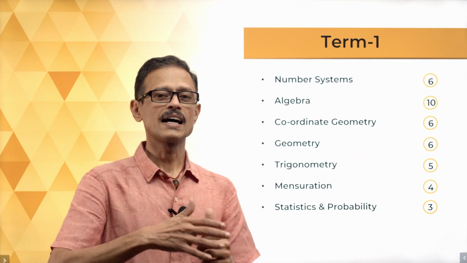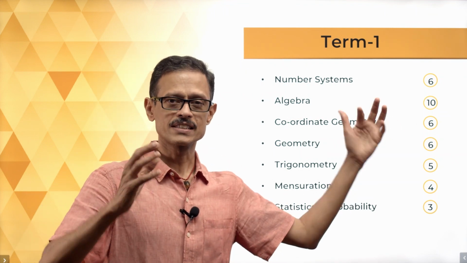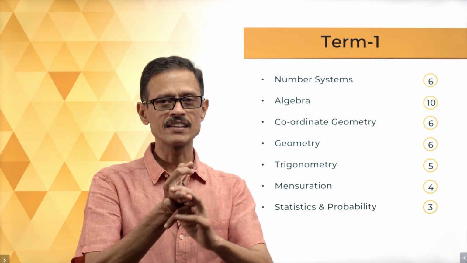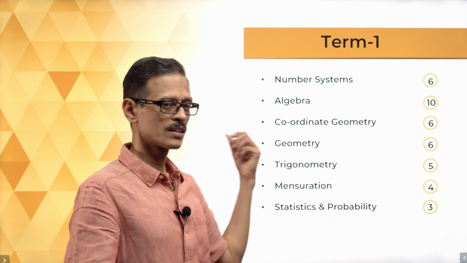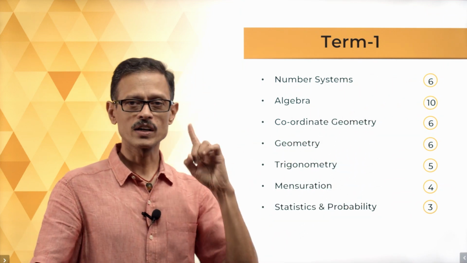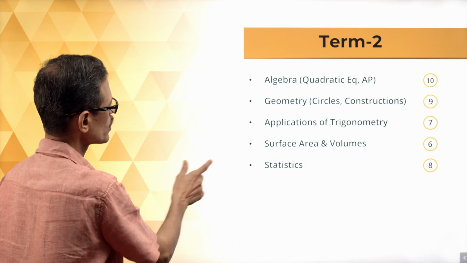So, 6 marks, three chapters which have got 6 mark weightage: coordinate geometry, geometry and number system. Number system therefore has the most amount of weightage of the chapters, the 3 chapters which have very high weightage, which is number systems, coordinate geometry and geometry. This is one of those 3 chapters. Quickly move on to the second one.